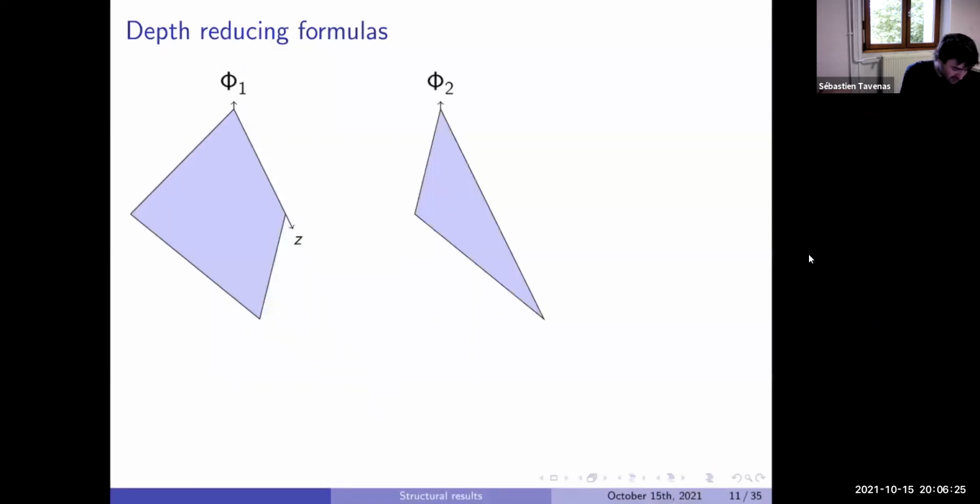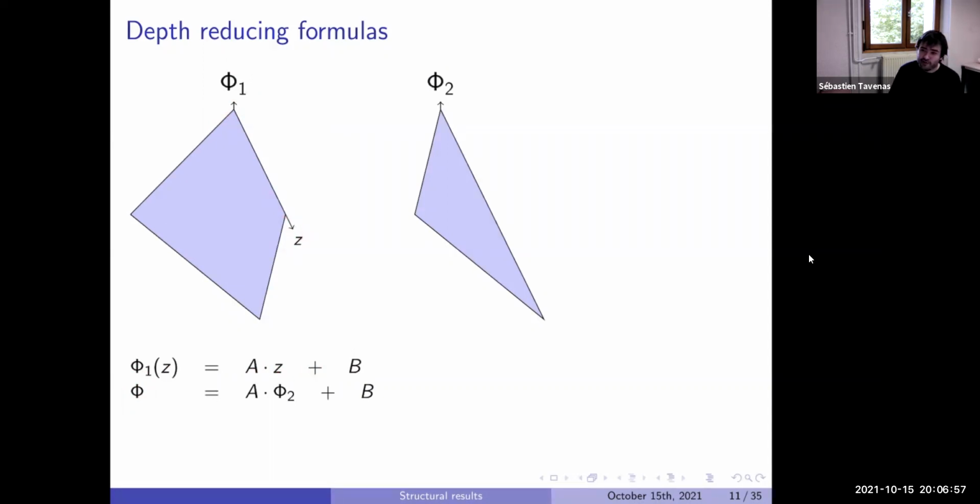Now again, you cut your formula into 2 parts. Where there was a gate before, when you cut, you put a new variable, Z. As it is a formula, you know something: this formula computes something of the form AZ plus B. Z appears only here.